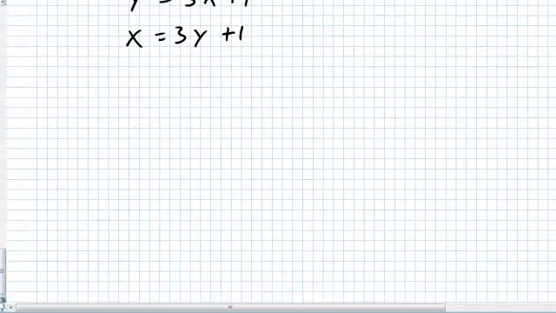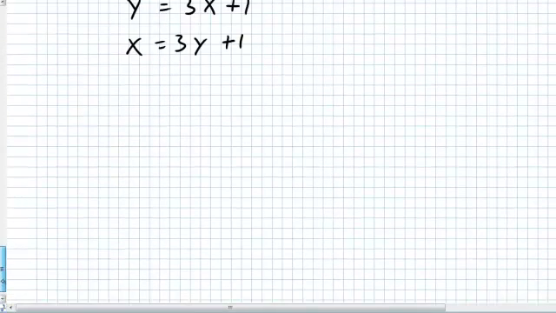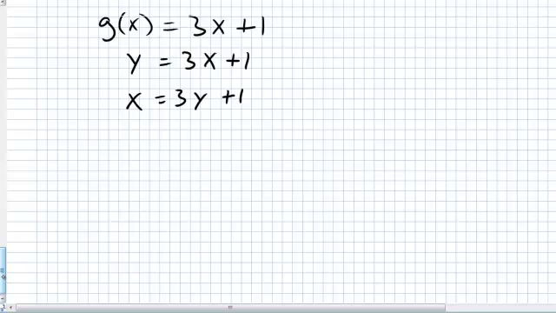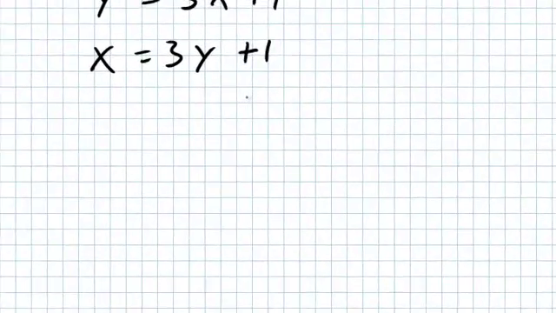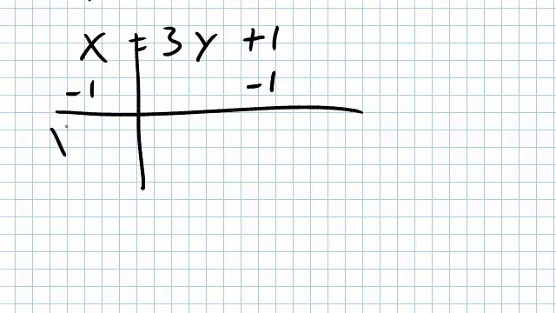This in fact is the same procedure we're going to do whenever we create an inverse function, no matter if it's linear, quadratic, exponential, whatever. We swap our input and output, and then we solve for the variable y. So we want to get our y equal to whatever's left. So I do that by just manipulating the function. Subtract 1, draw my magic line. So this is x minus 1 equals 3y. And then to get y by itself, I have to divide by 3.